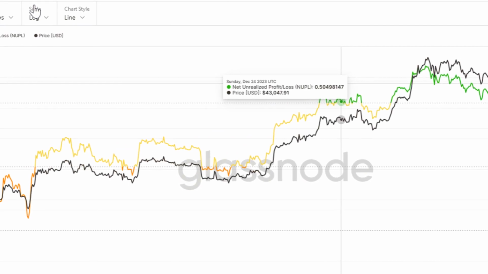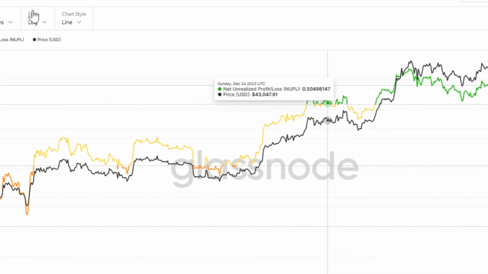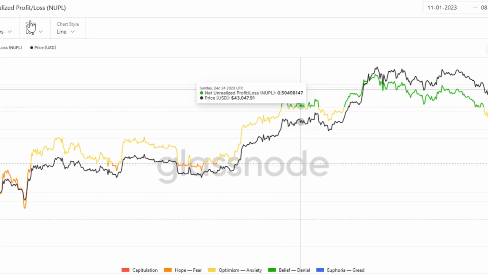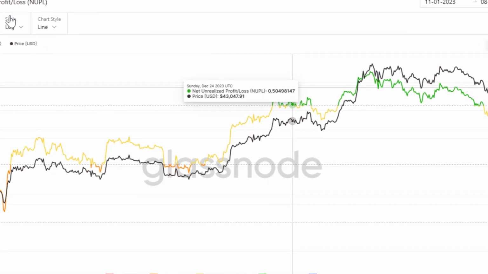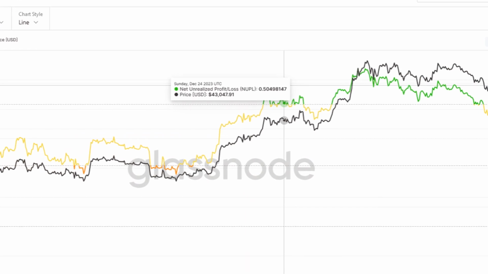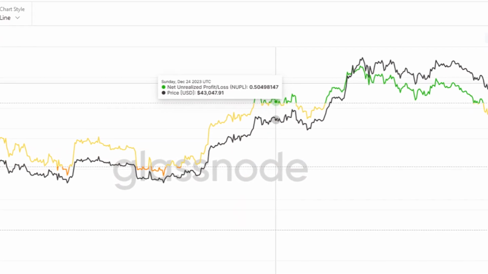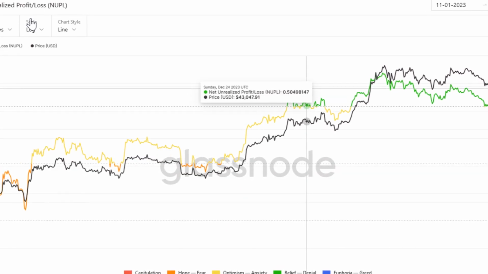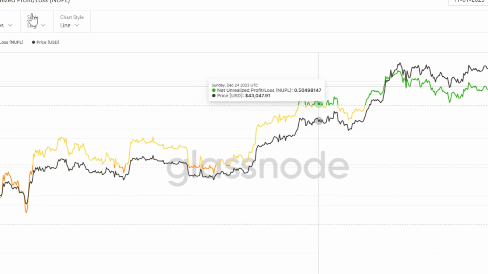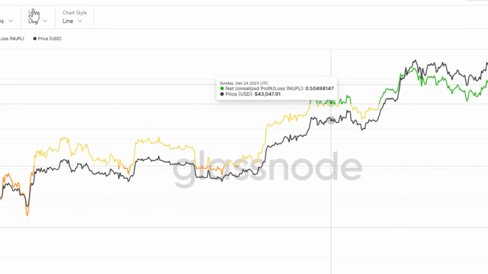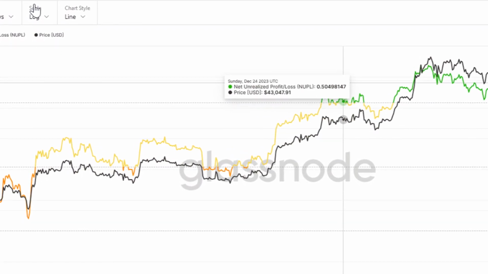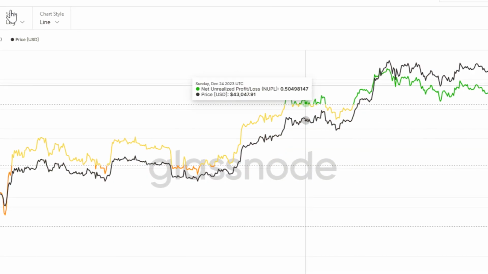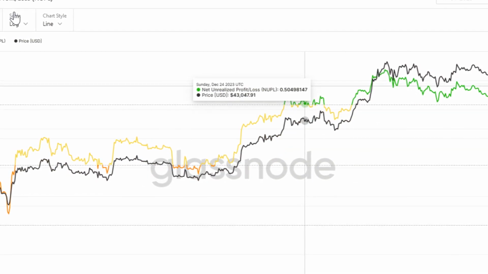When market cap increases much faster than profit taking, we see that the market is overheating, one could say due to investor greed, red band. We can break down different percentages of Bitcoin's relative unrealized gains losses to determine what stage of the market we are in. This can be advantageous to the long-term strategic investor. There are 5 phases which are divided into: capitulation, in red; hope, fear, in orange; optimism, anxiety, in yellow; belief, denial, in green; euphoria, greed, in blue.